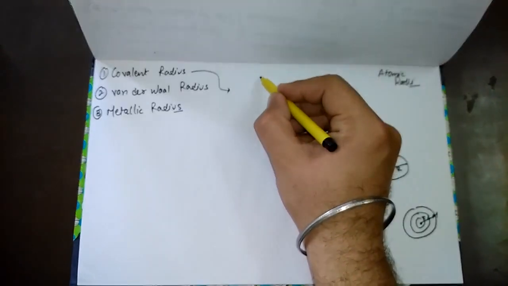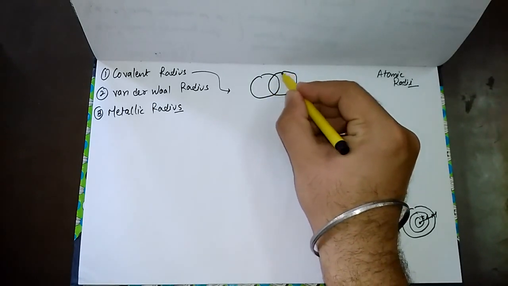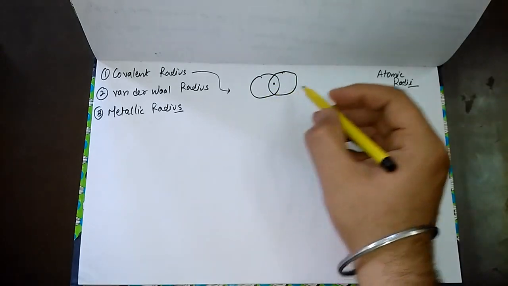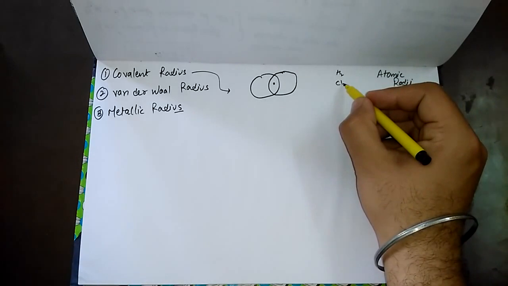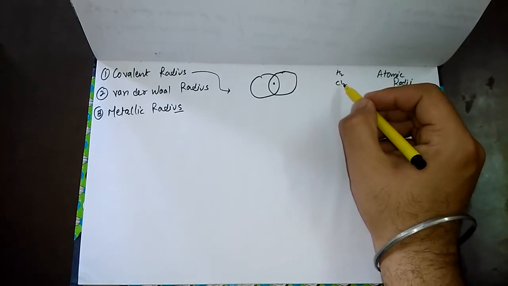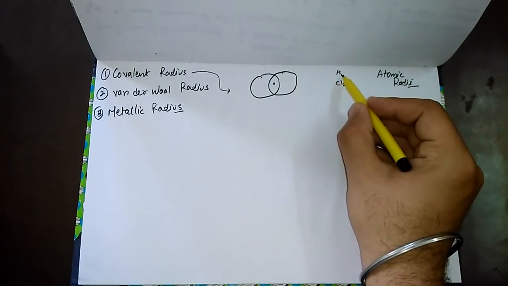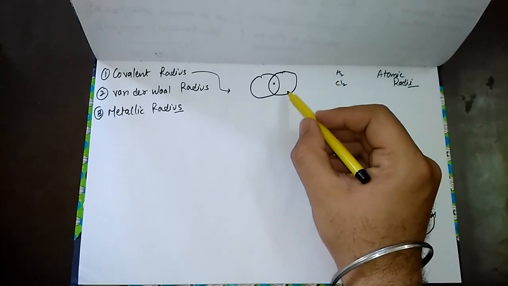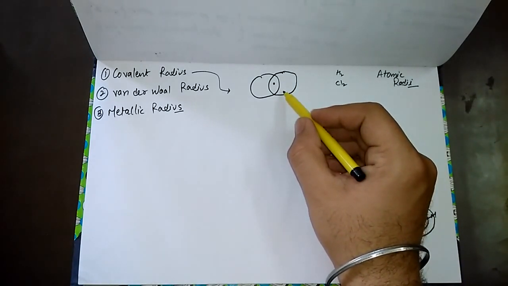When we talk about the covalent radius, we say it applies if two atoms are bonded together, meaning they share a common nucleus region. When they form a molecule, take the example of H2 or Cl2. This molecule contains the same type of atoms, which we call a homoatomic molecule.